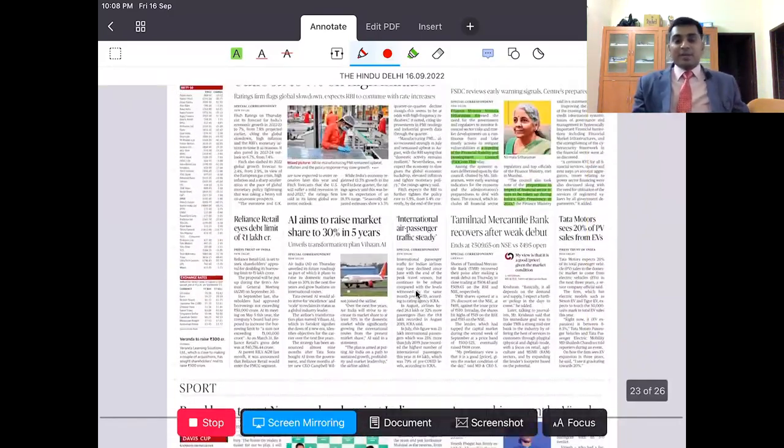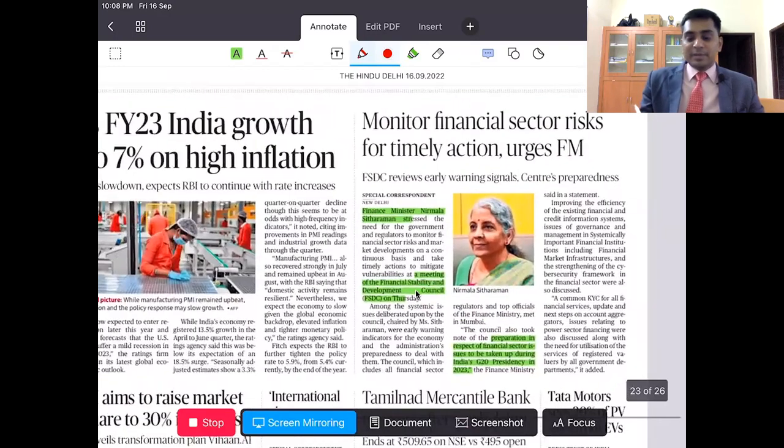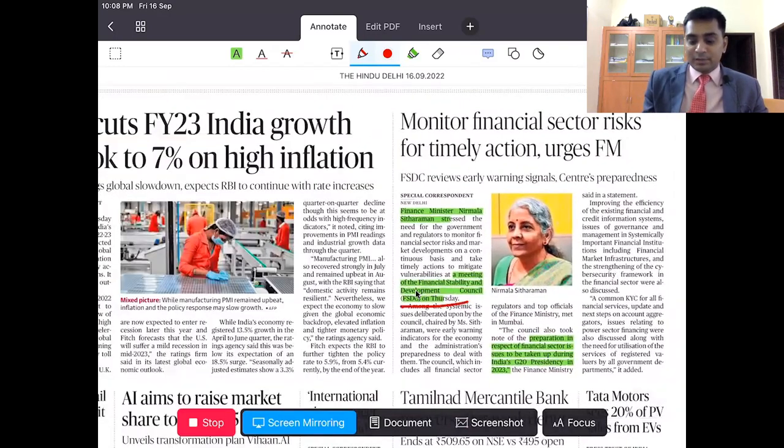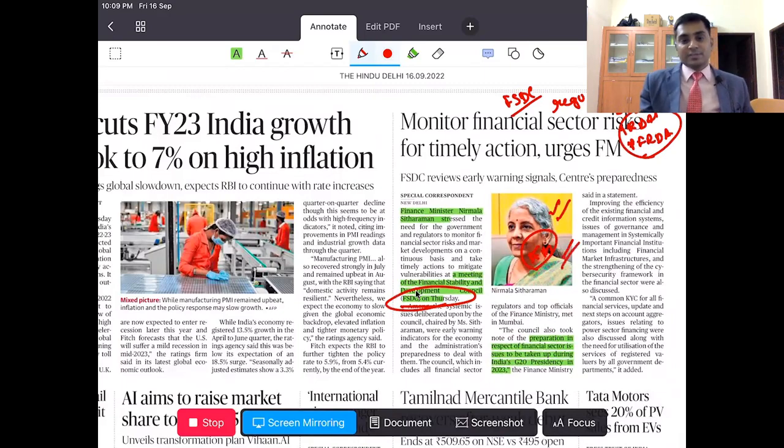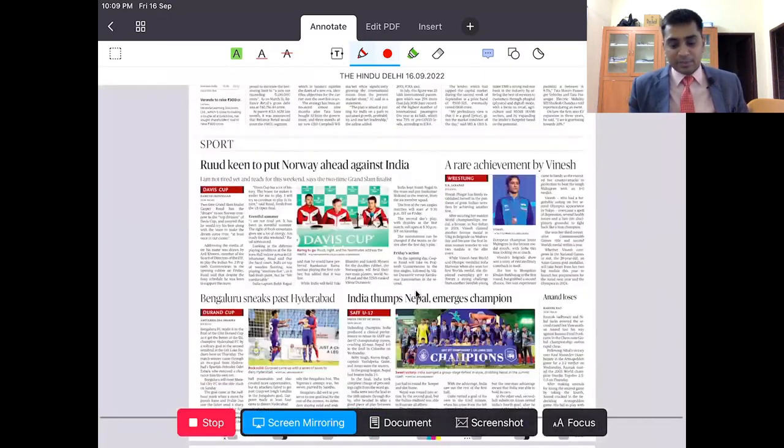Financial Stability and Development Council. Again, this can be asked. The head of the Financial Stability and Development Council is the Finance Minister. It will be a council of various regulators, where regulators from RBI, SEBI, IRDAI, PFRDA are present. However, the head is the Finance Minister. Just remember that. That is again for prelims.